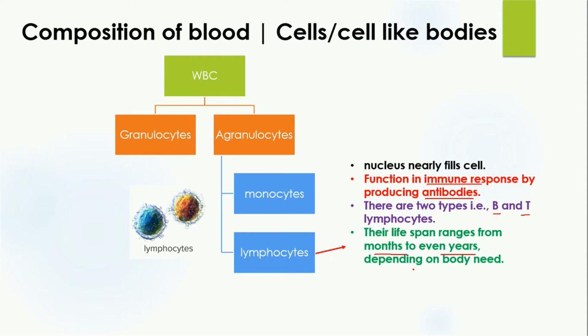When the dead germs enter inside the body, these lymphocytes are activated, and in response to that dead germ, they produce antibodies, and those antibodies stay inside your body, and whenever the real or active germ takes entry inside the body, these antibodies destroy that particular germ.